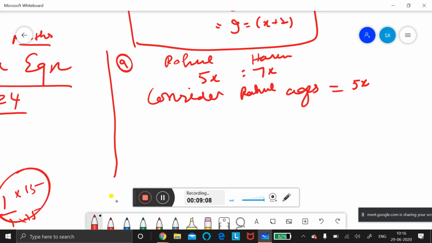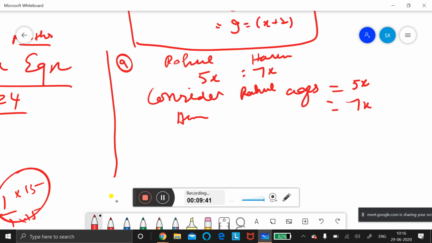Whenever the question comes in ratio, the meaning is some smallest number is multiplied over there. Some number is multiplied, okay? So Arun's age will be 7x. 5 is to 7 means 5x is to 7x you should put. Why? Because it is a fraction, 5 by 7. So 5 into some number, 7 into some number. So always remember that ratio means x.